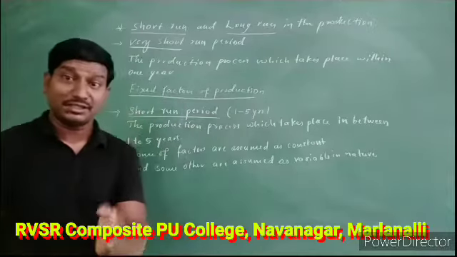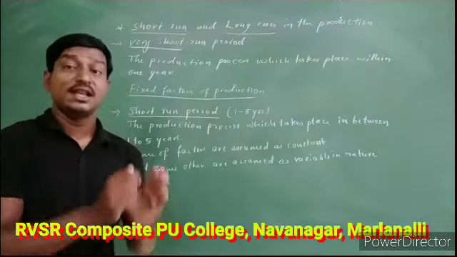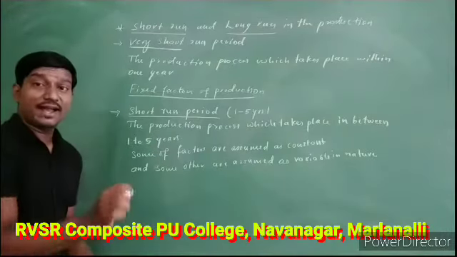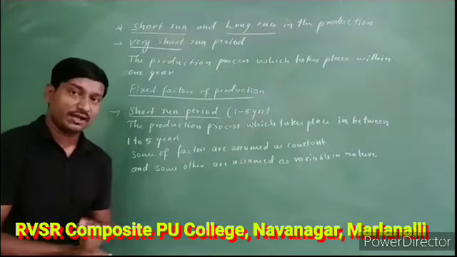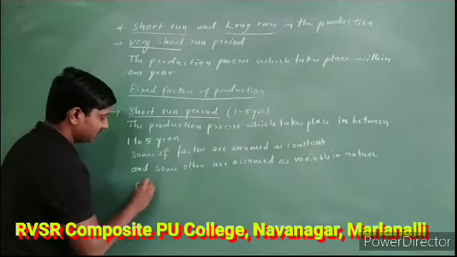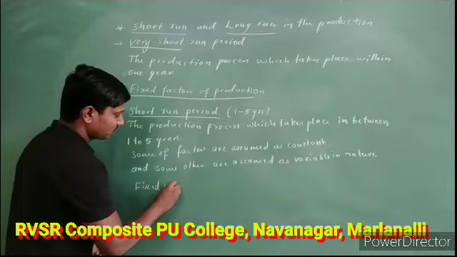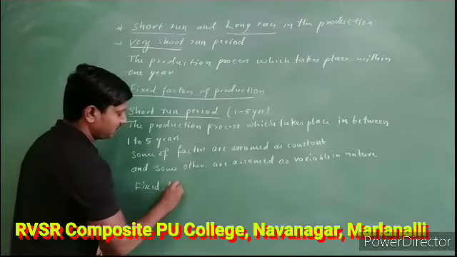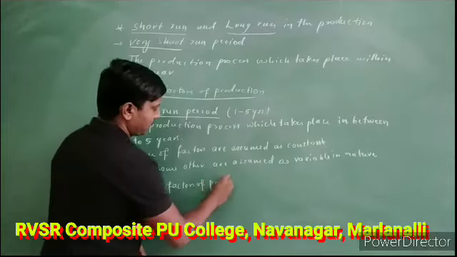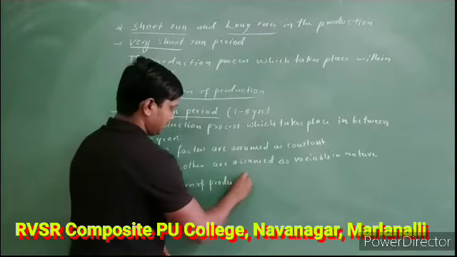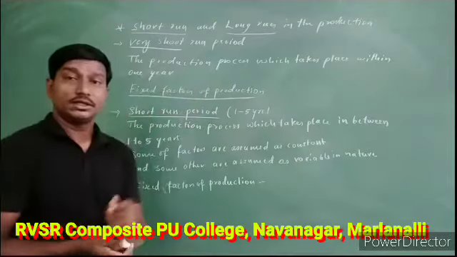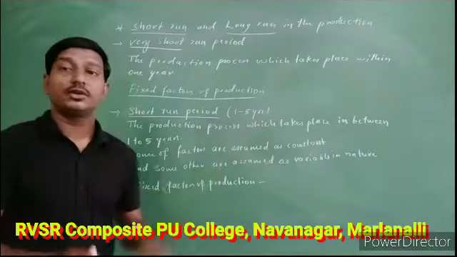Some of the factors of production are going to be assumed as fixed and some others are going to be assumed as variable. Usually in this case, which factors are going to be assumed as fixed and which as variable? So if I say fixed factors of production, these are the factors of production you are going to assume as fixed.